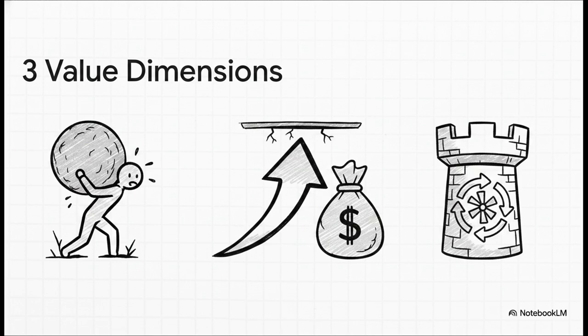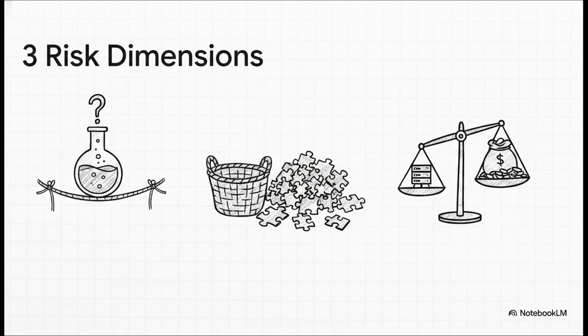Does building this feature create a data flywheel? Does it generate proprietary training data that allows you to fine-tune a model so it gets smarter the more your specific users interact with it? That right there is the absolute ultimate goal in AI product development, because it captures compounding returns that your competitors simply cannot easily copy. Then it balances those value dimensions against 3 heavily scrutinized risk dimensions.